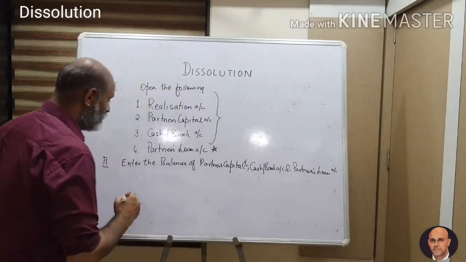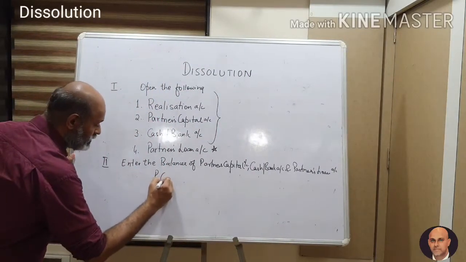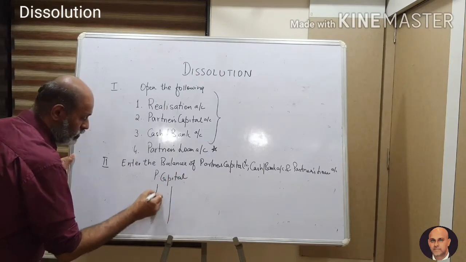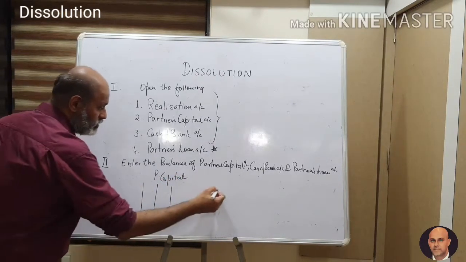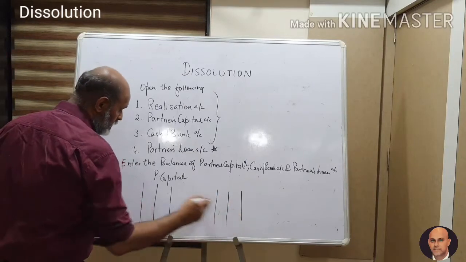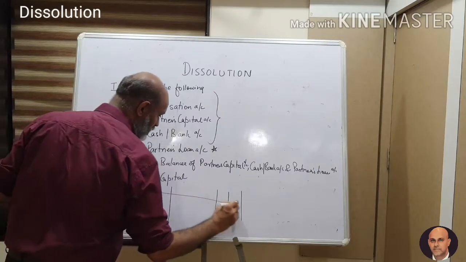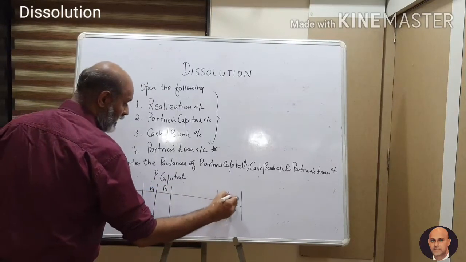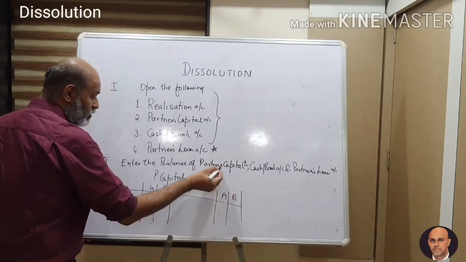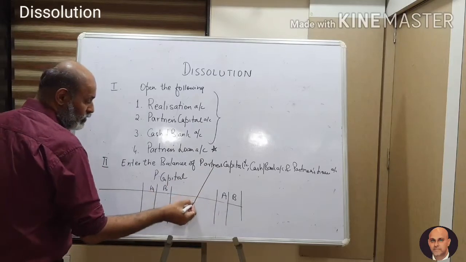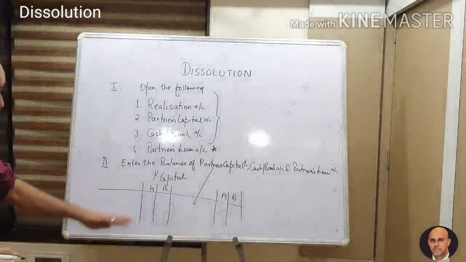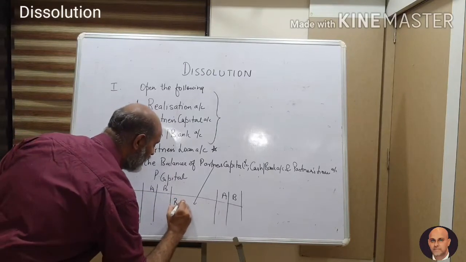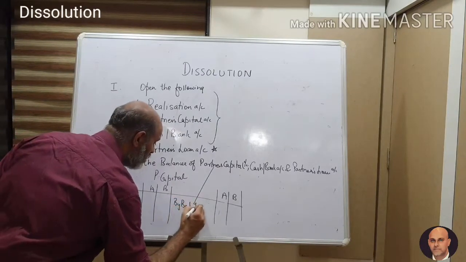Now say for example this is partner's capital account. Assume there are two partners, A and B, like what you did in admission or in retirement. The balance usually is a credit balance if it is given in the liabilities, so I put this as by balance brought down.